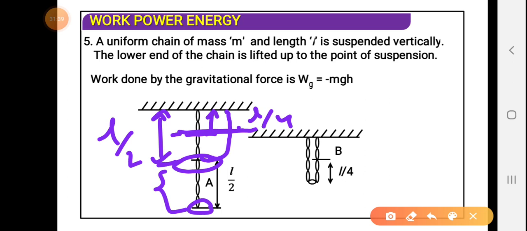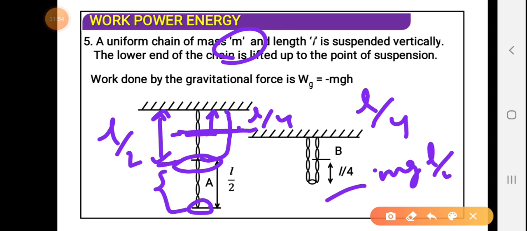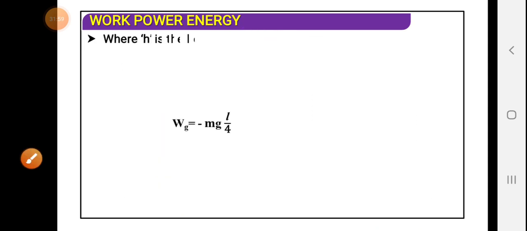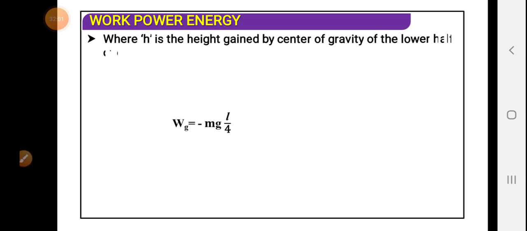So the displacement simply happens by the length L by 4, and the mass is M. So the work will be equal to minus mg L by 4. See, this one is minus mg L by 4.